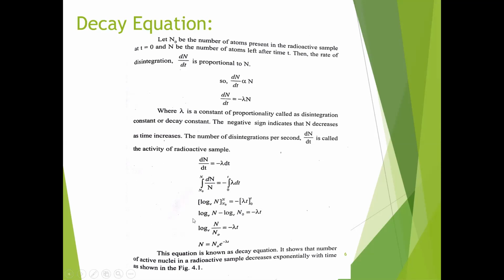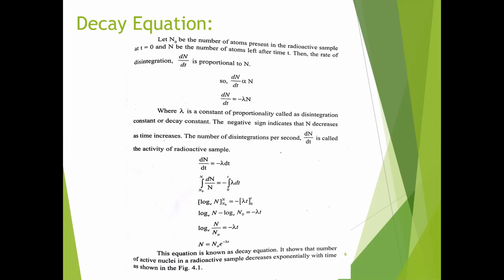If you apply these limits, we get the integration of 1 by N is log N with limits N0 to N, and the integration of dt is t with limits 0 to t. Then we get N equals N0 e to the power of minus lambda t. This is known as the decay equation. It shows that the number of active nuclei in a radioactive sample decreases